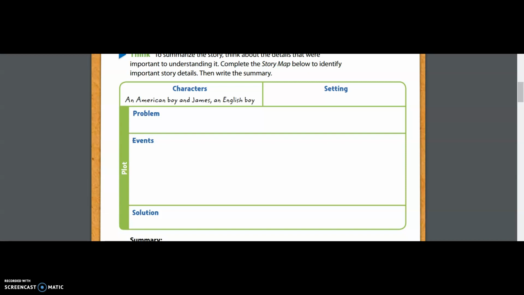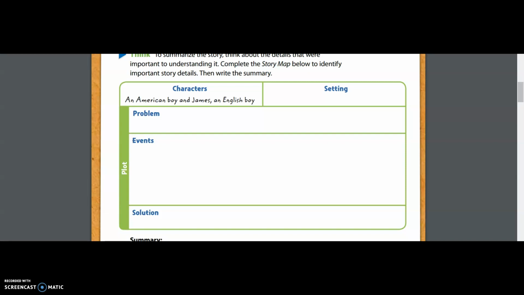You are correct if you said that the problem is that the English boy uses a word that confuses the American boy. Yes, there is also the problem that it's getting a little bit cooler and James is looking for his jacket, and we find out that solution. But the bigger problem of it all is that they don't understand the same word. They are confused in their language. So then we have the events.